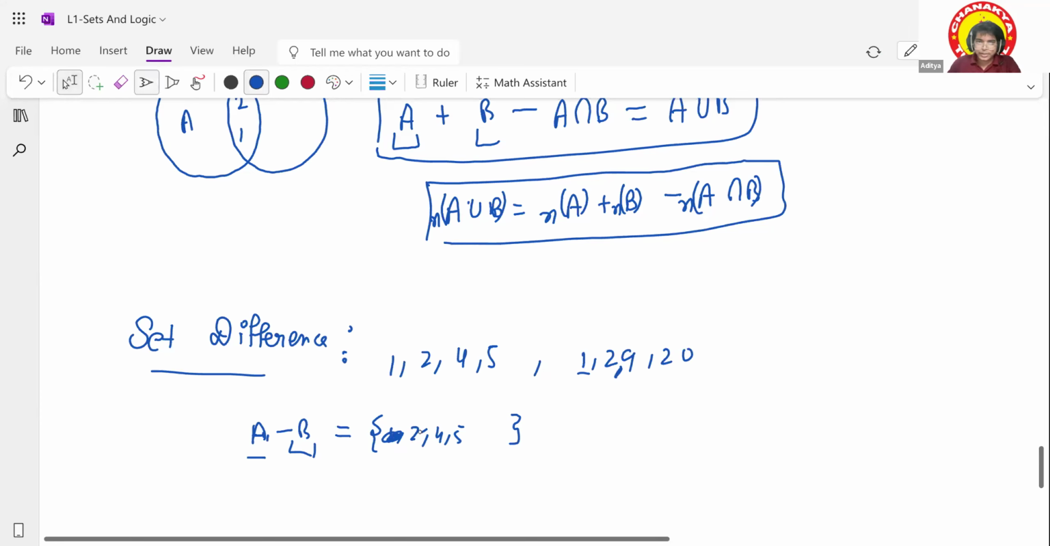Go and check. 2 is also present. Remove it. It was not a part of the set. The rest, 9 and 20, are not a part of the set. Leave it. So this is what your A minus B will look like.